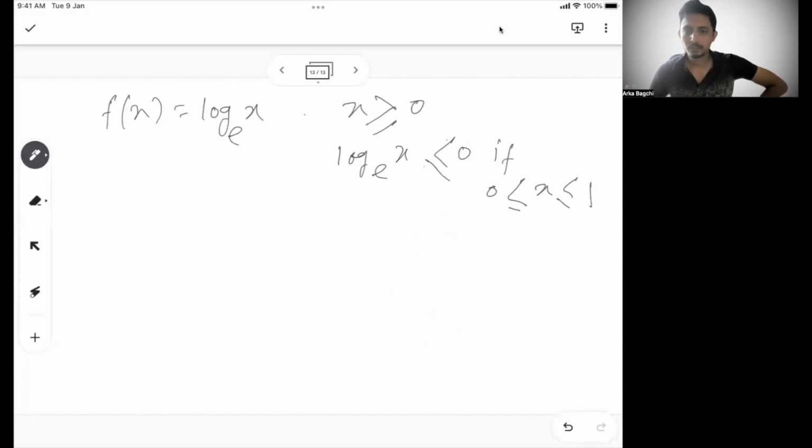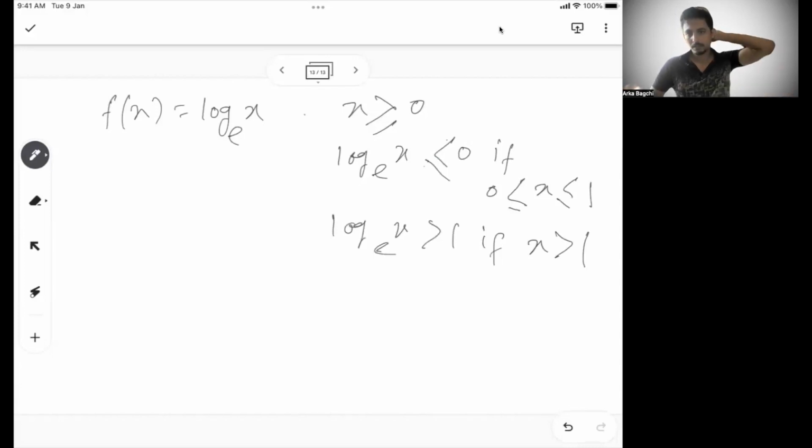Between 0 and 1, log of x base e is going to be negative, and when x is greater than 1, log of x base e will be greater than 0, so positive.